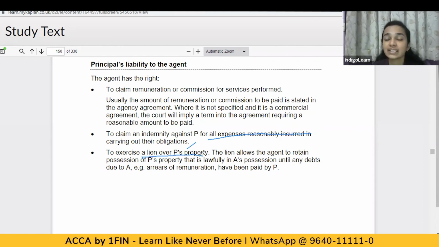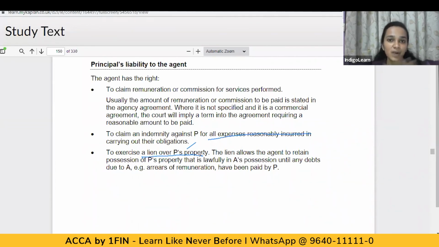Lien basically means retaining the possession of the principal's property which the agent has lawfully obtained till the time the debts which are due from the principal are paid off. So these are some of the liabilities which the principal will have towards the agent.